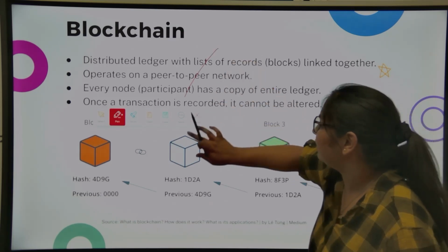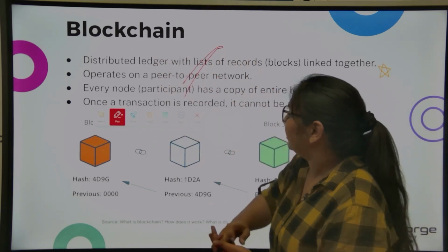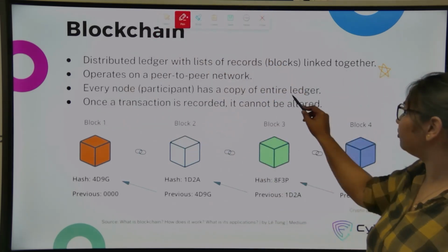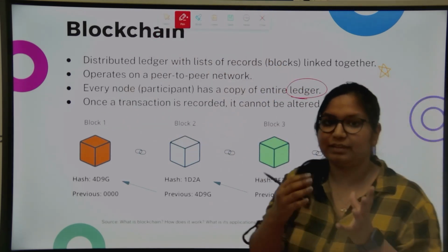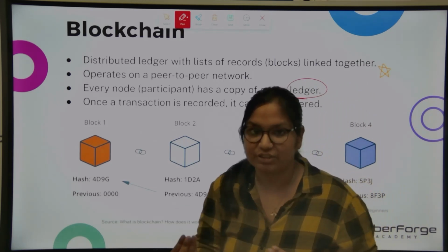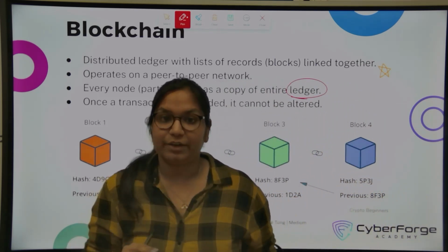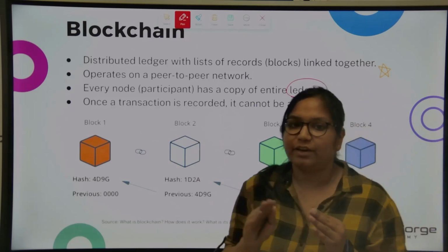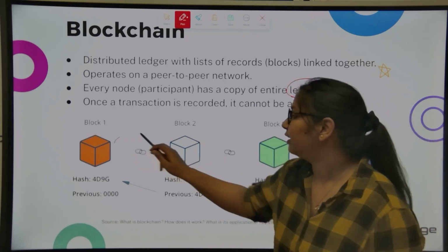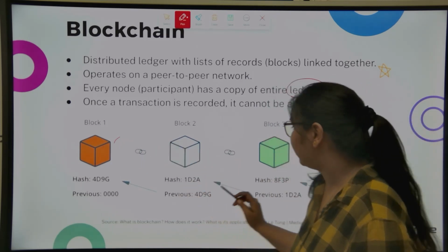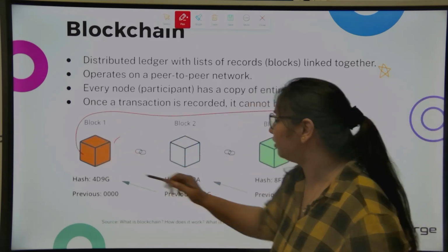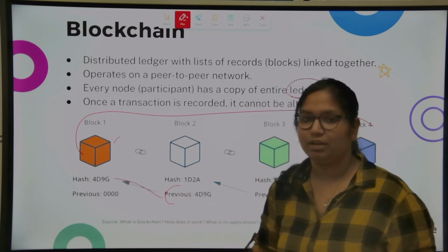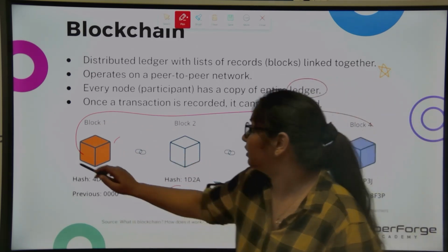Ledger basically means a list of records or the transactions that have happened on the network. Now, once a transaction is recorded, it cannot be altered. It is stored in these ledgers. So you can see here, this is a chain of blocks. Every block has the hash of the previous one, which is linking them together.